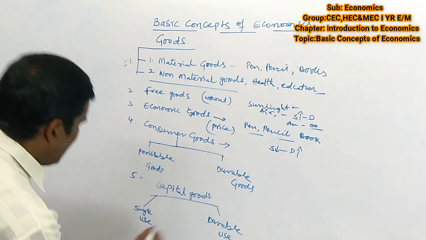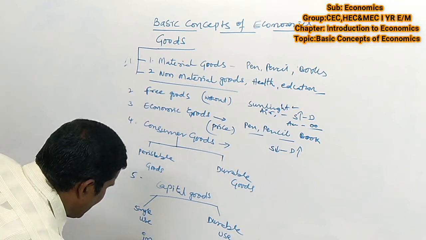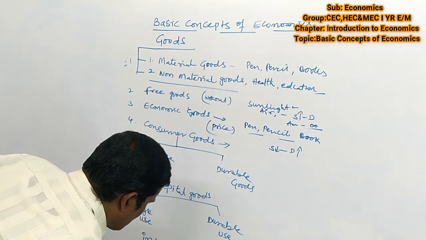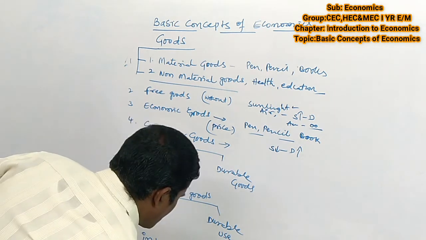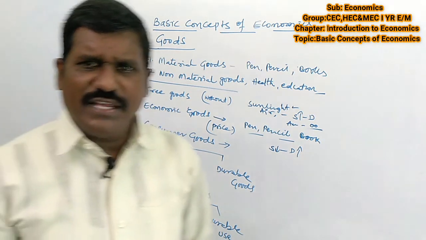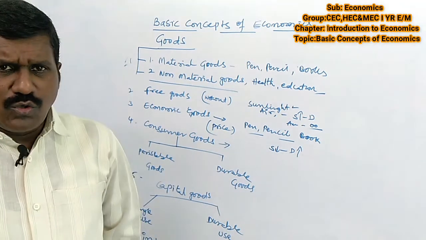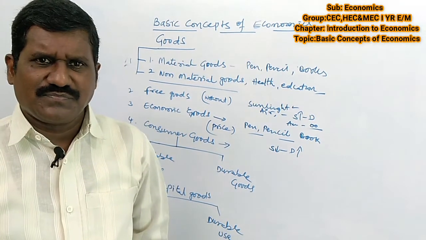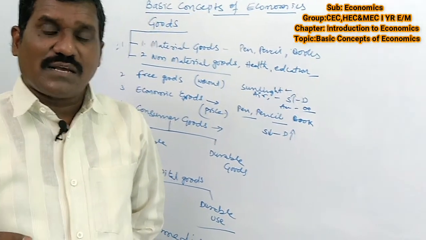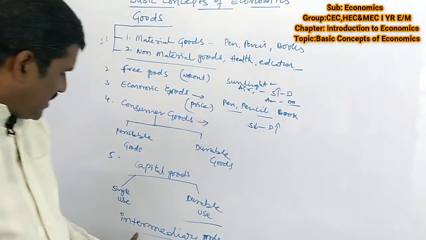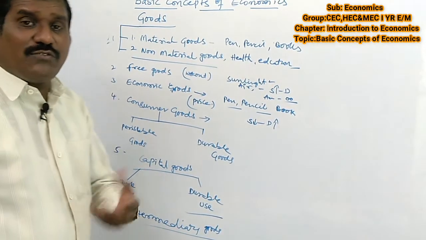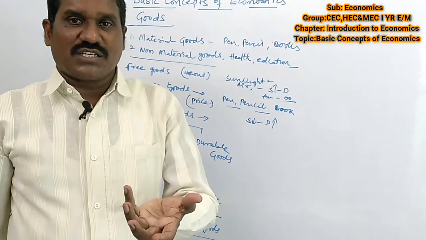And the last one is intermediary goods. What are the intermediary goods? Goods which are not yet finished, still in the process of production. See here, intermediary goods. The goods which are not yet finished, still in the process of production, are called